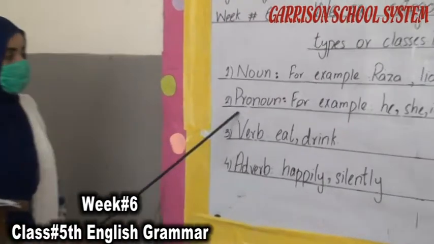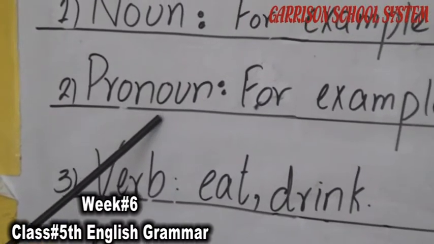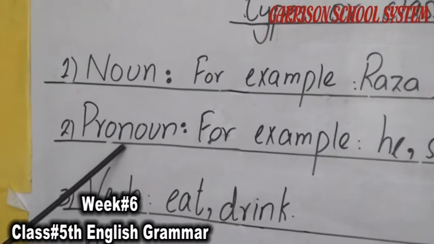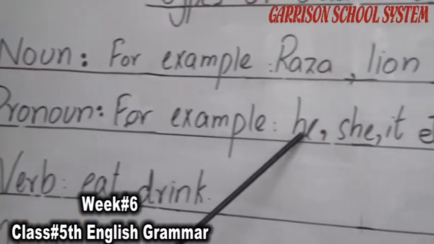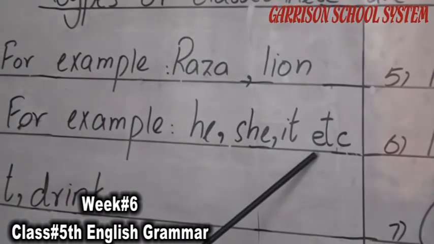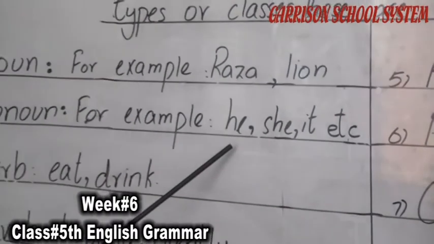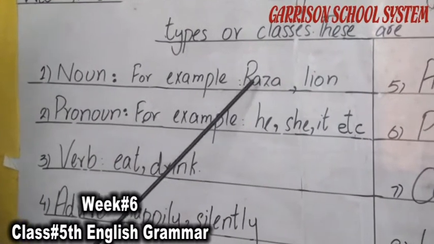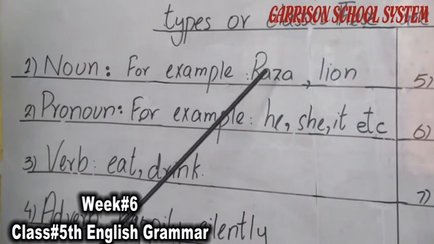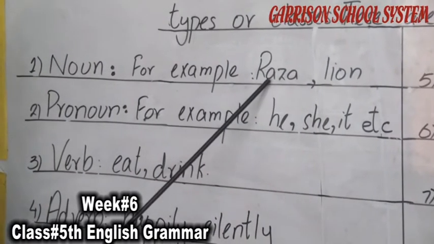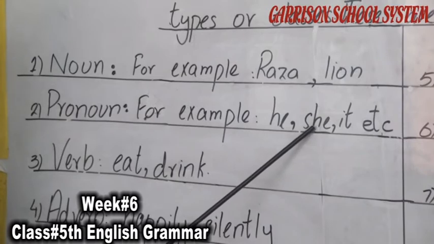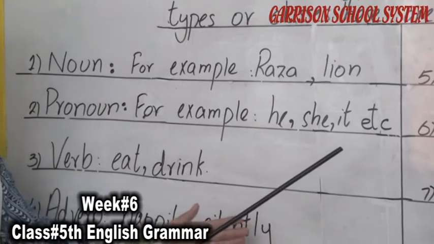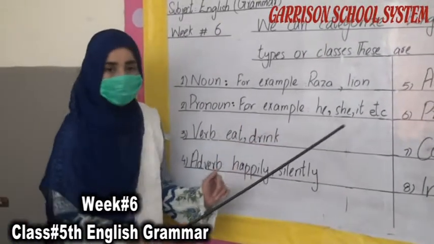Then comes the pronoun. The word that comes in place of or instead of a noun is called a pronoun. For example, he, she, it, etc. He comes instead of the name of Raza. Raza is the name of a person, and we know that he is male, so we use he instead of Raza. She is used for the female, it is used for anything, and also they, him, his, etc.